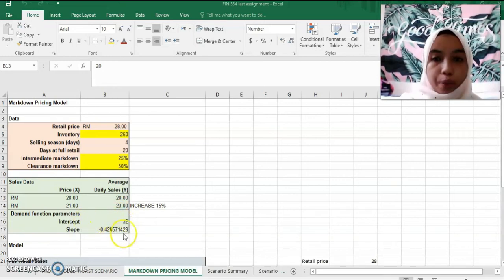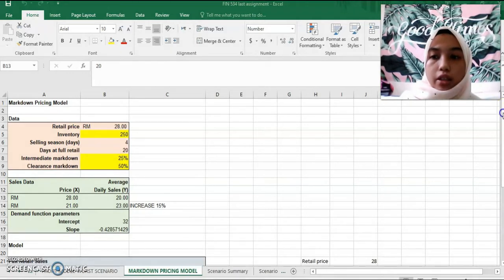As for the slope, if I increase my retail price or my discount price, it may lead my daily sales to reduce by 0.42857. So I need to be careful when I increase my retail price and discounted price.